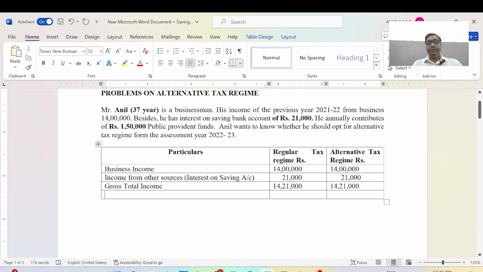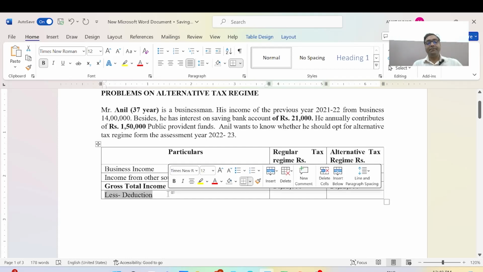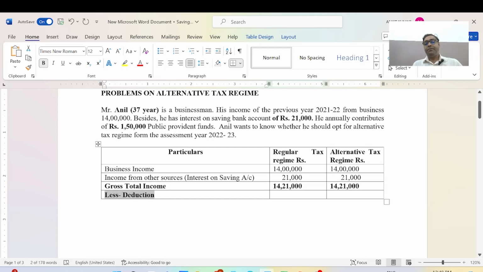Now we will discuss the less deductions. We will mention how much amount will be deducted under the different sections. Here, first of all, we mention section 80C, because of Anil's contribution to the PPF account, so this deduction will be allowed in the old regime.